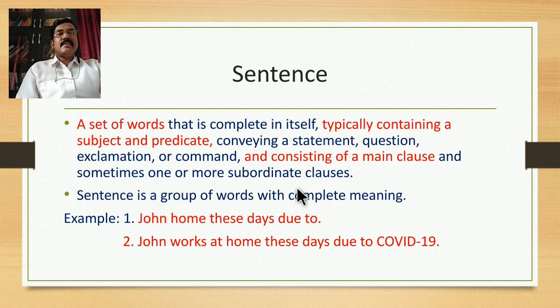The second definition of a sentence is a simple one. A sentence is a group of words with complete meaning. So this is the essence of the first definition that we have studied. So let us see examples.